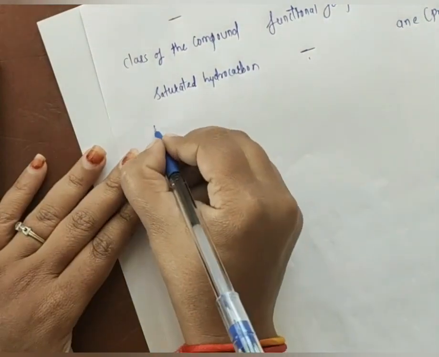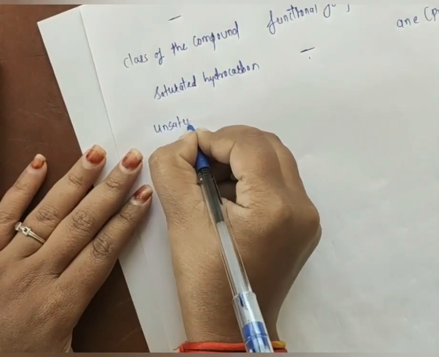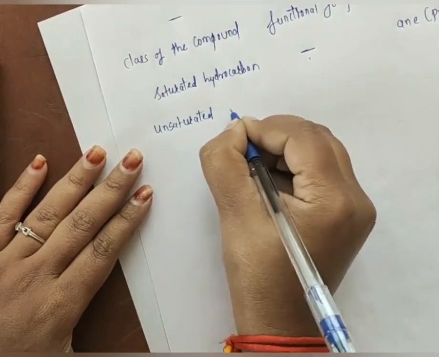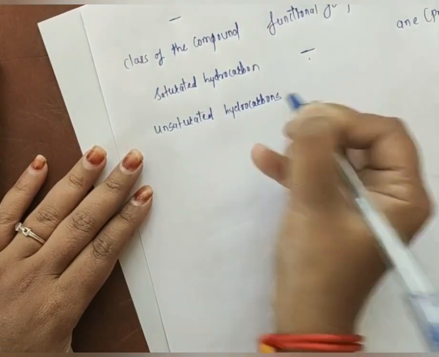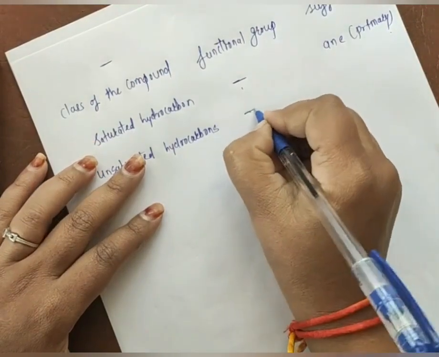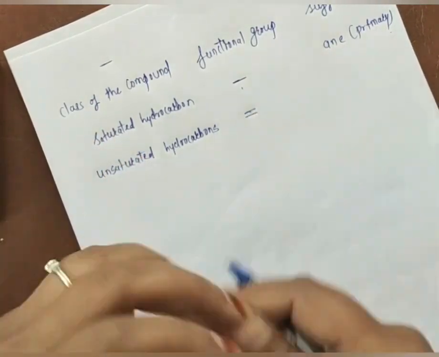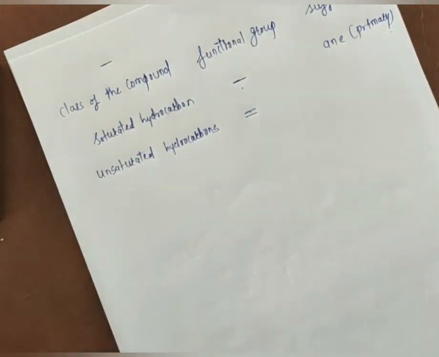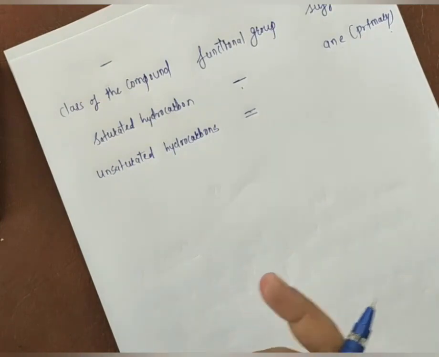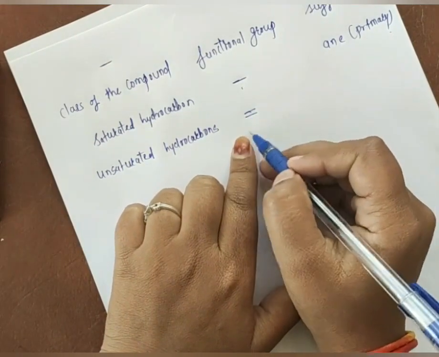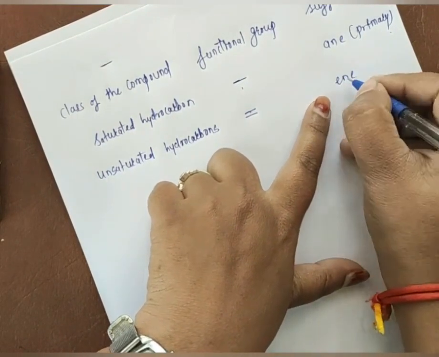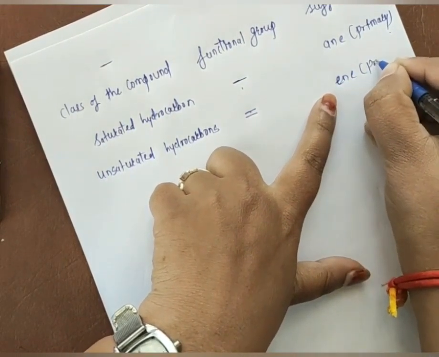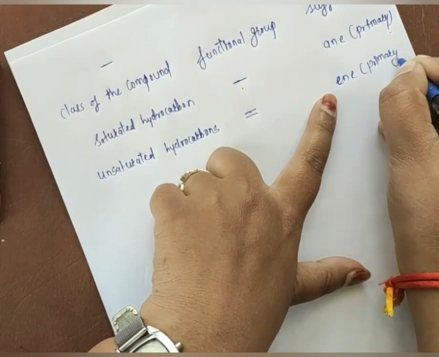After that, suppose in a given organic compound we have unsaturated hydrocarbons. Unsaturated hydrocarbons, so the functional group is a double bond. For unsaturated, we should have a double bond or a triple bond. If in a given organic compound there is a presence of a double bond, in case of a double bond we have to use the suffix ENE, that is a primary suffix.